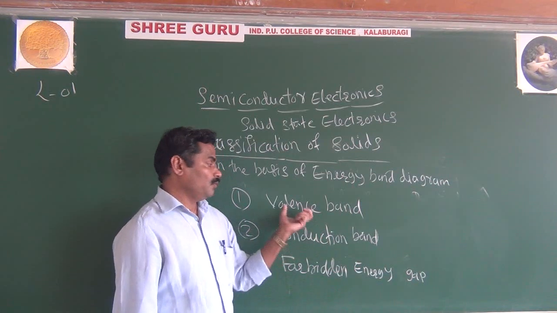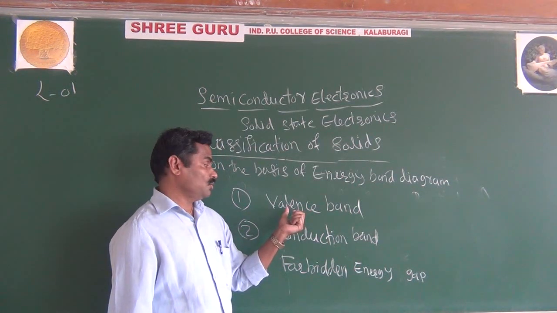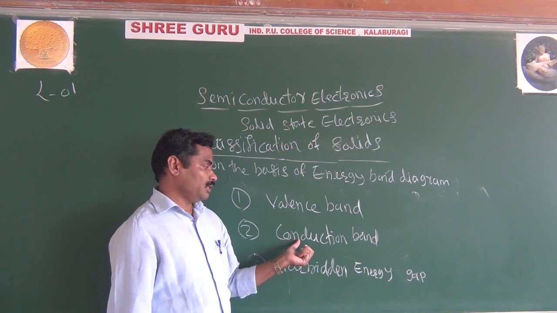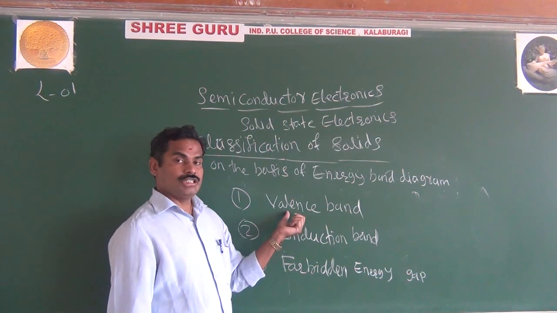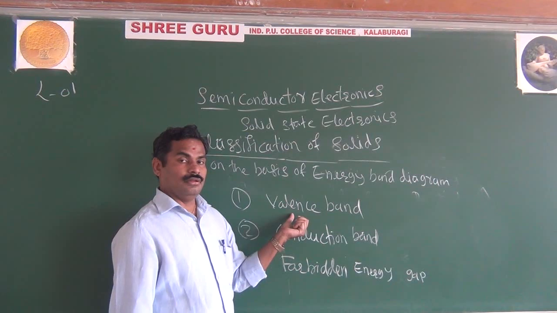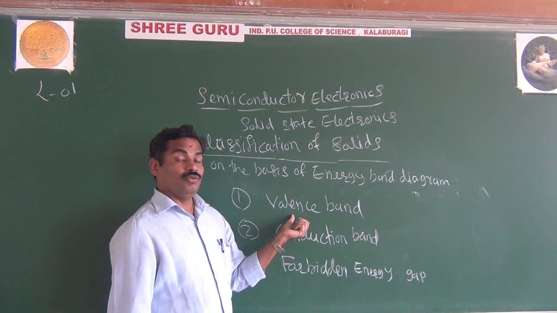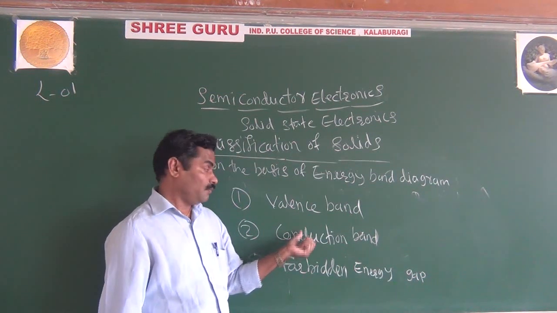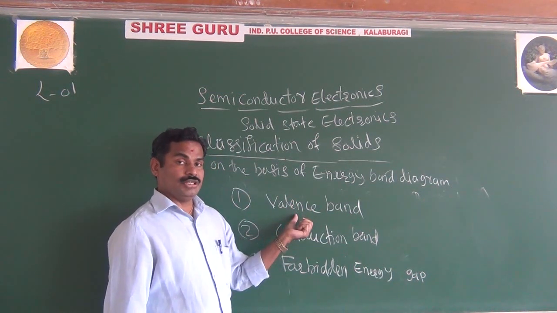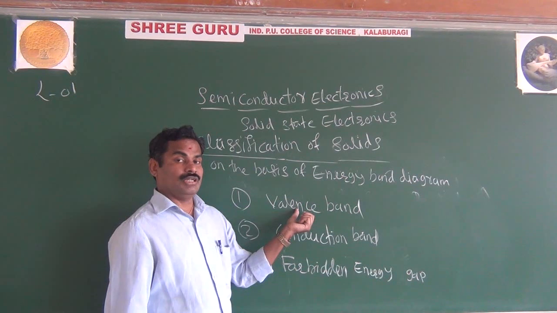They may ask one more question: what are the valence band, conduction band and forbidden energy gap? The valence band is the energy occupied by the valence electrons, or the group of energy levels because of valence electrons.